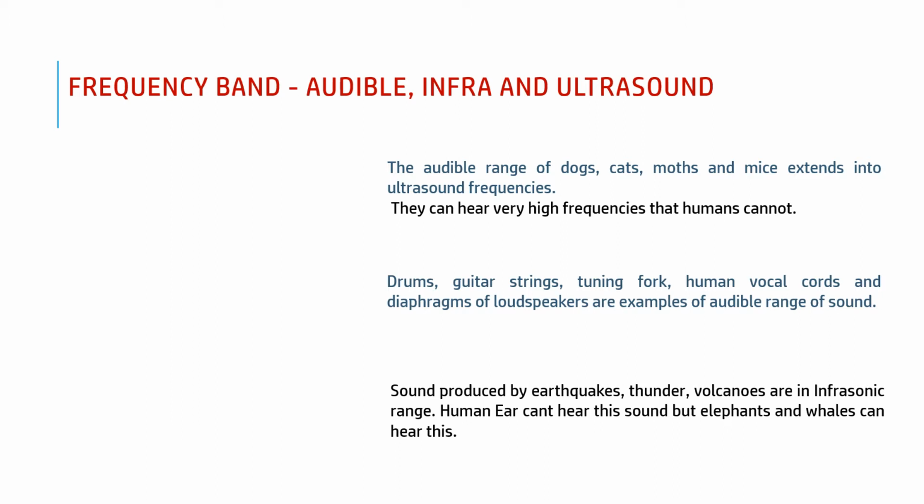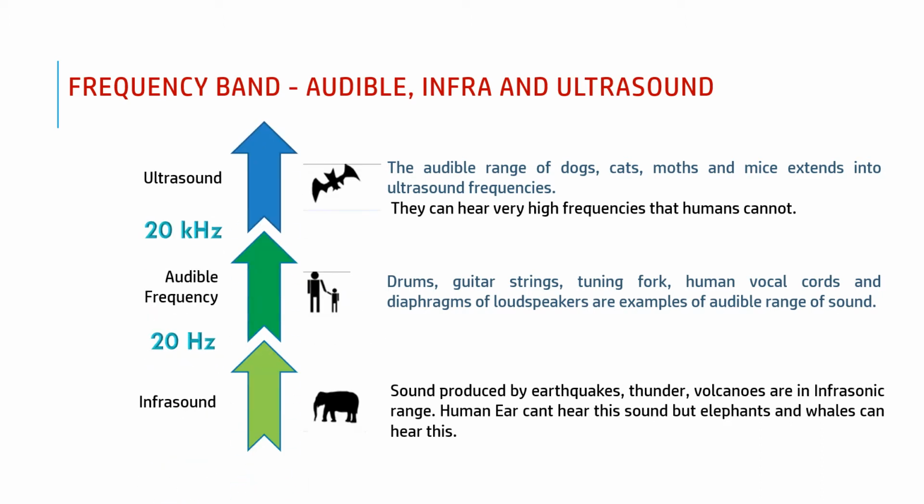The second type is ultrasonic sound. Sound waves having frequency more than the audible range, more than 20 kHz, are ultrasonic sound. We human beings are not able to listen to this ultrasonic sound, but there are some animals which are able to listen to it, like bats, cats, mice. They are able to listen to this ultrasonic sound.